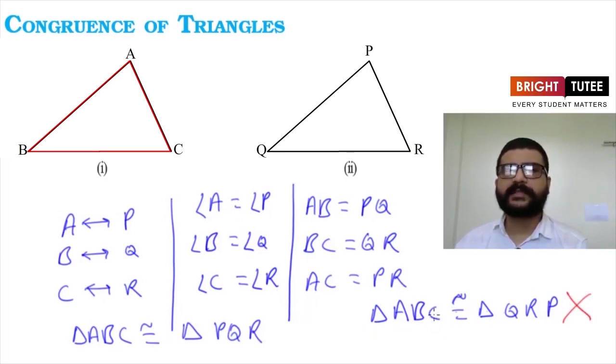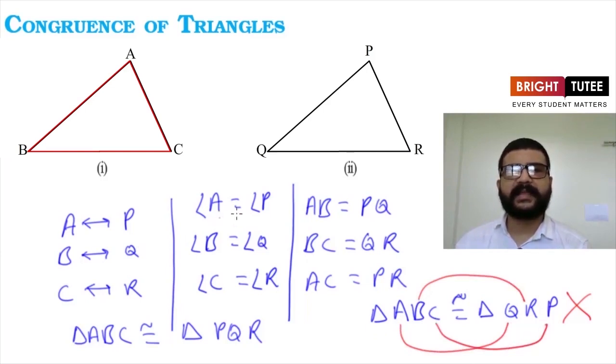Because if the congruency relation is written like this, it will tell us that angle A is equal to angle Q, angle B is equal to angle R, and angle C is equal to angle P. But in reality, angle A was equal to angle P, angle B is equal to angle Q, and angle C is equal to angle R. Or we can say that this congruency relation tells us that vertices A and Q, B and R, and C and P are corresponding vertices.